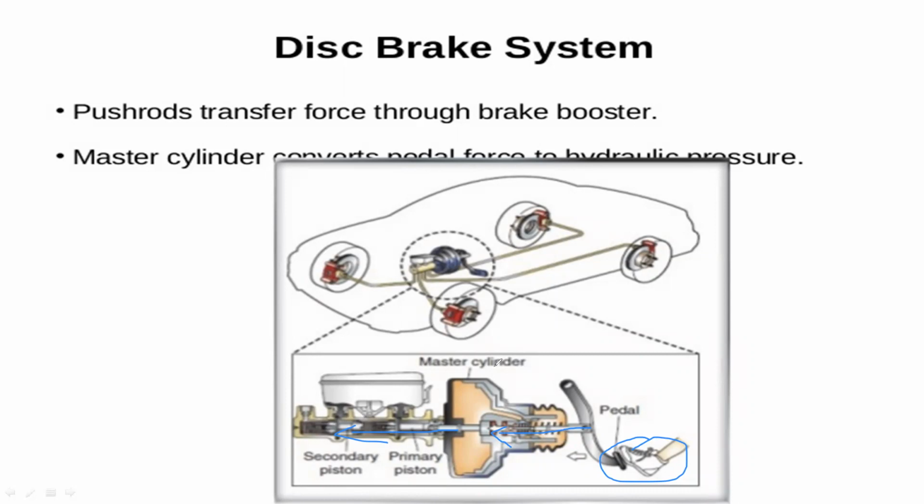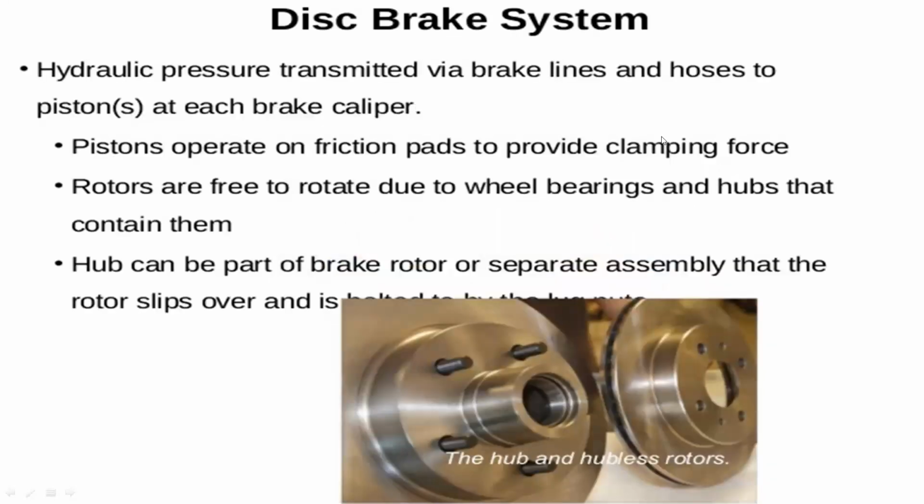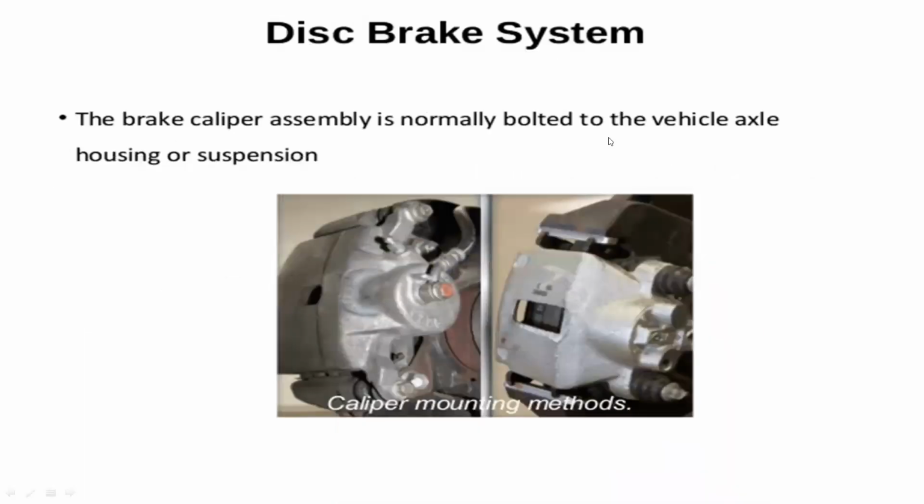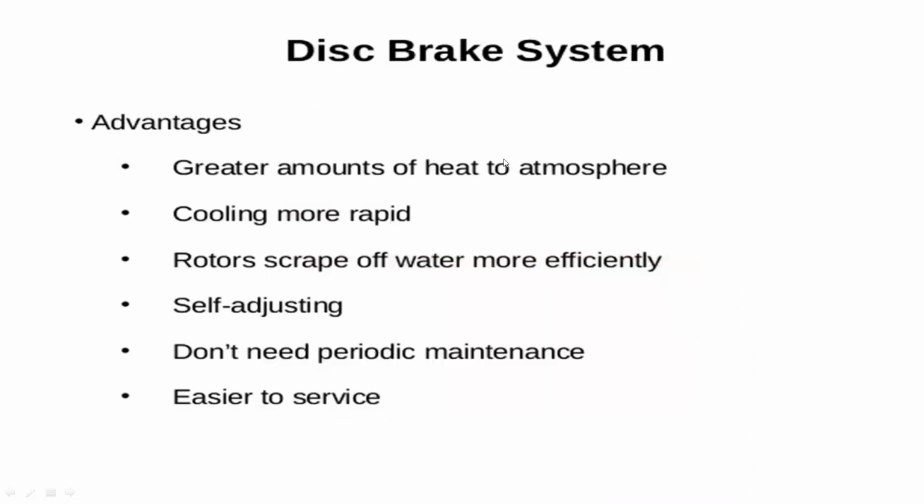So the disc brakes are arranged with the wheels, directly connected to the wheel. The brake caliper assembly is normally bolted to the vehicle axle housing or suspension.